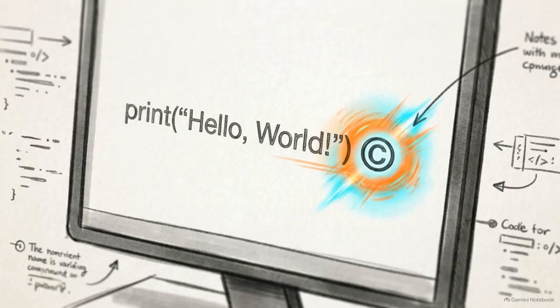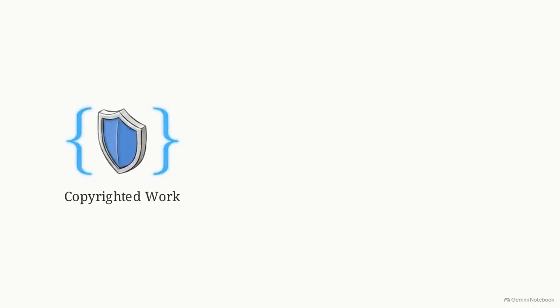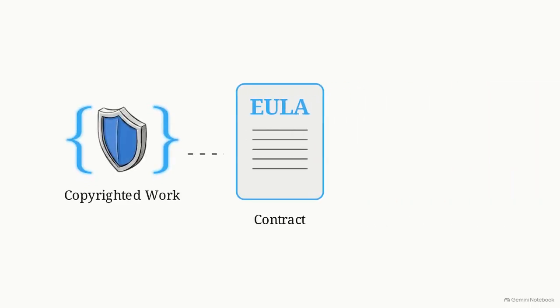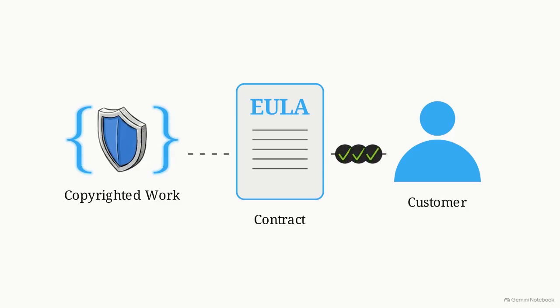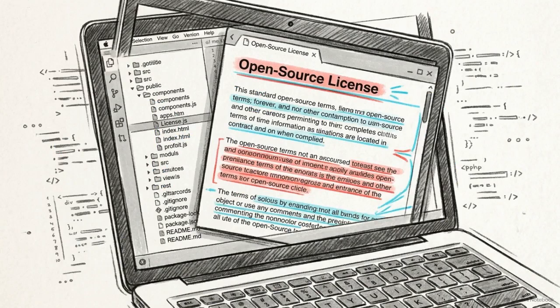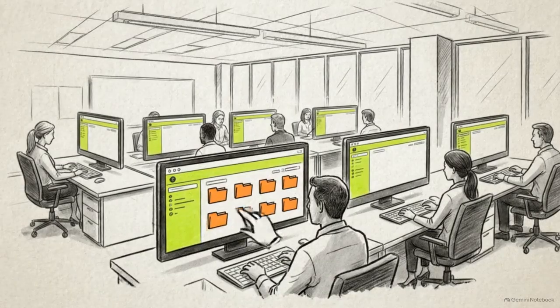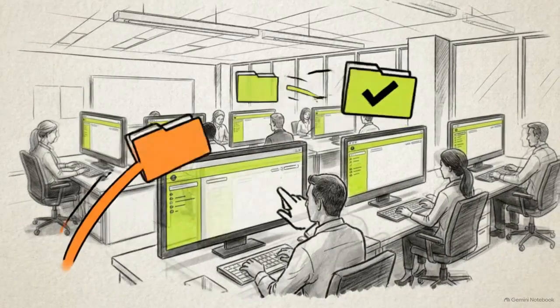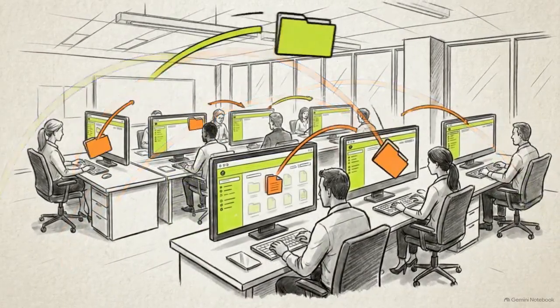Under UK law, copyright protection arises automatically the moment you write original code. An end-user license agreement, or EULA, is simply the contractual tool used to dictate exactly how a customer is allowed to use that copyrighted work. By substituting a proprietary EULA with an open-source license, you strip away your intended commercial protections. You are granting users the right to freely copy, modify, and redistribute the very product you are trying to sell.